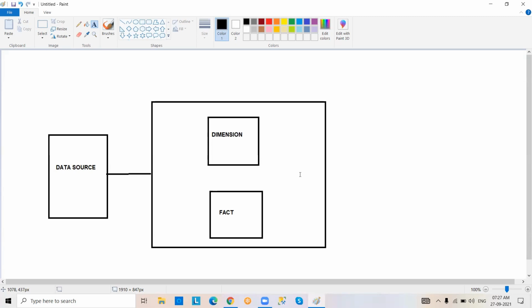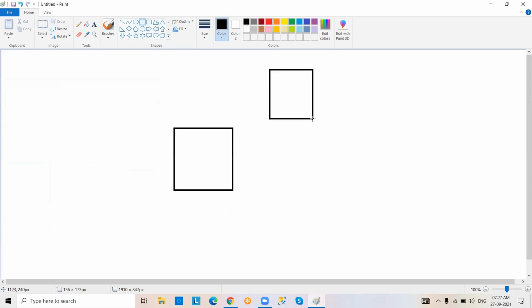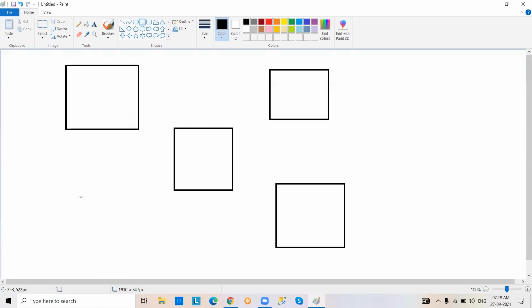We have to minimize the number of tables and number of relations. Because of that reason, we are going to create relations between fact and dimension tables. We are not going to create relations between dimension to dimension.